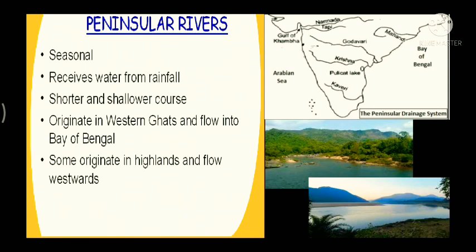Fine. Now however, some of them originate in the central highlands and flow towards the west. Such rivers, for example, if you see in the map, Narmada and Tapti, originate in the central highlands and flow towards the west. And most of the rivers of peninsular India originate in the Western Ghats and flow towards the Bay of Bengal. For example, Godavari, Krishna, Kaveri, all these flow towards the Bay of Bengal.